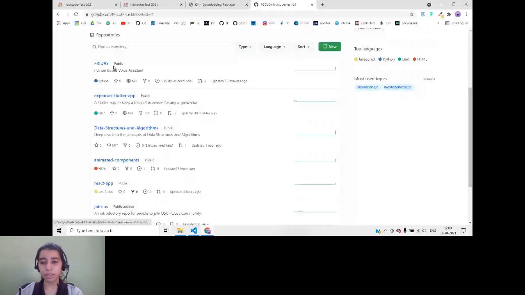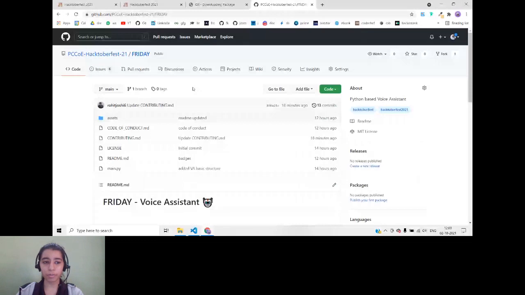There is no way to find repositories unless you search for them. So you will have to search for repositories that you want to contribute to by applying different filters, like what language you want and all that.